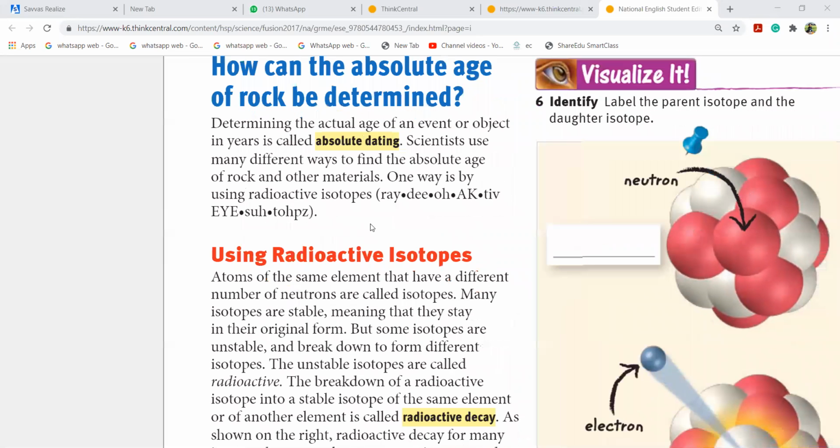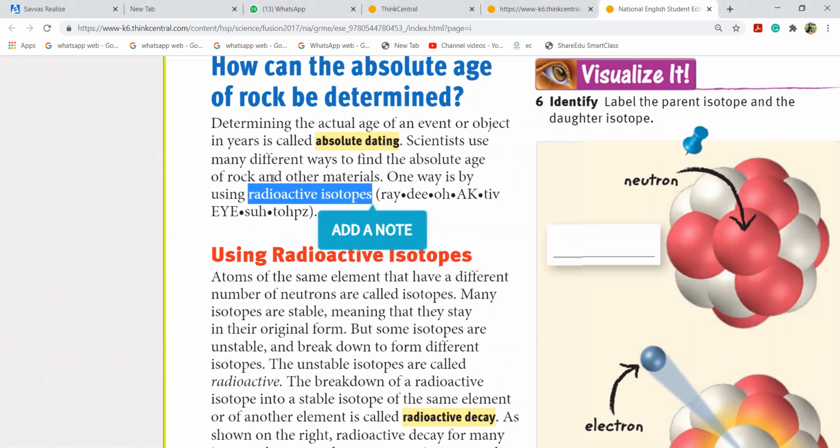One is by using radioactive isotopes. Girls, when I talk about radioactive isotopes, remember I'm talking about any element that contains atoms. And what do atoms contain? Just now I have drawn and shown you: protons, electrons, and neutrons.